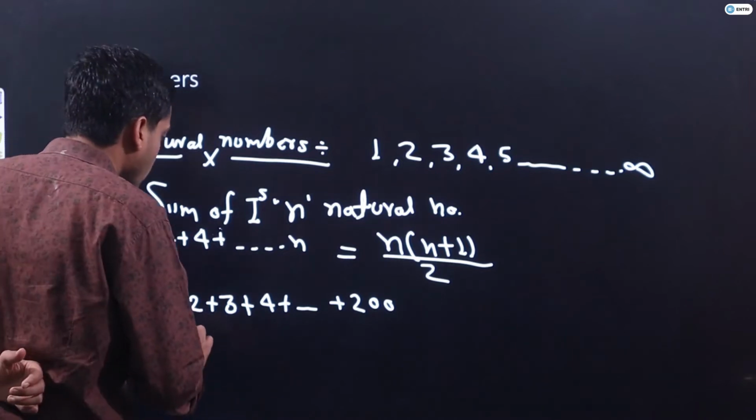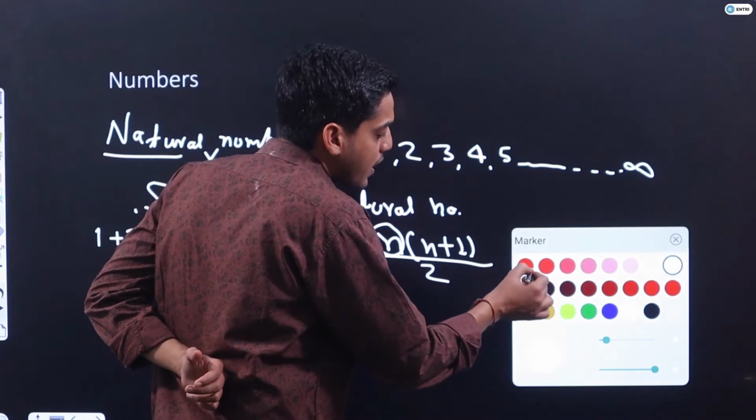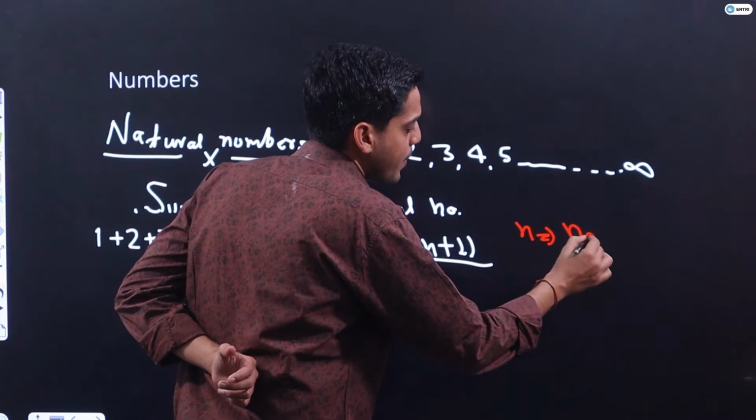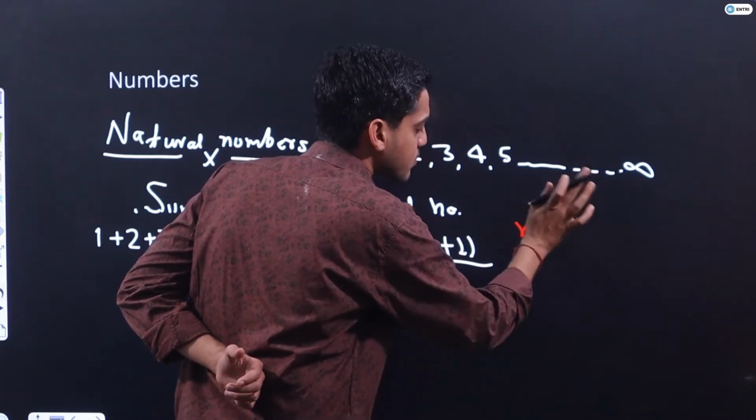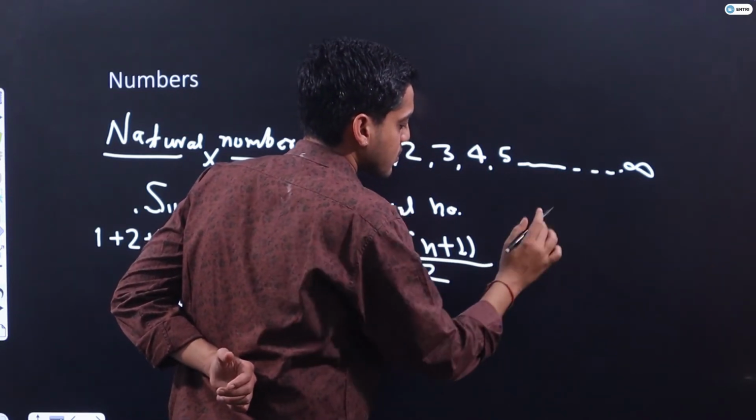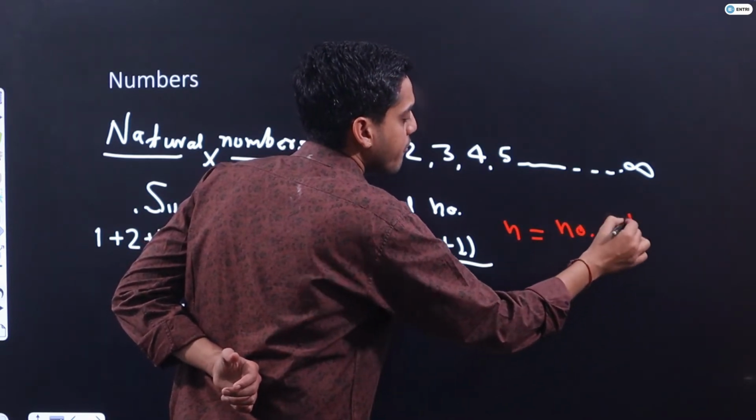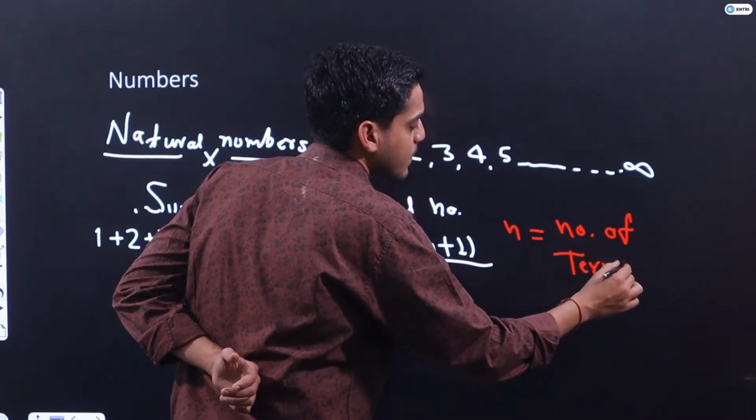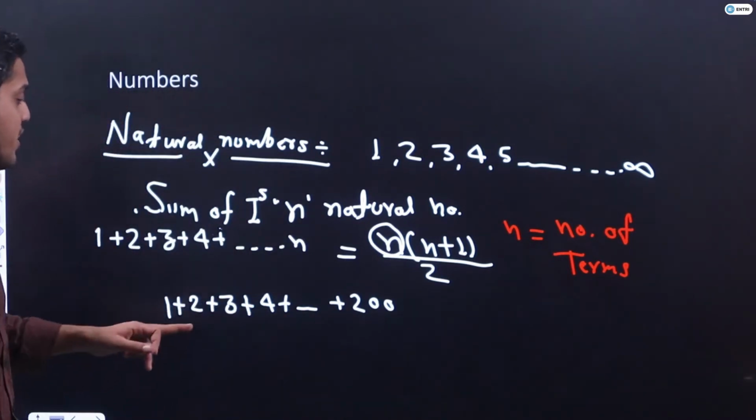So I think we all know here, what does n represent, guys? Here n represents the number of terms. n will be equal to the number of terms. There are 200 terms in this series, guys.